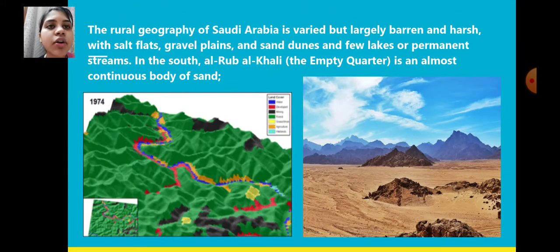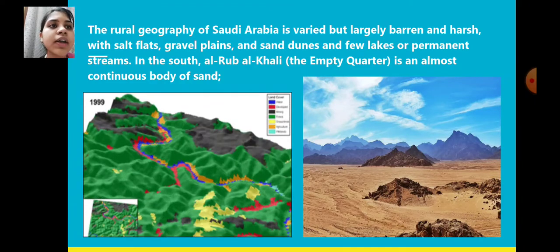The rural geography of Saudi Arabia is varied but largely barren and harsh. Most of the places of Saudi Arabia are barren and harsh because most of the areas are situated in the desert region, with salt flats, gravel plains and sand dunes, and few lakes or permanent streams.